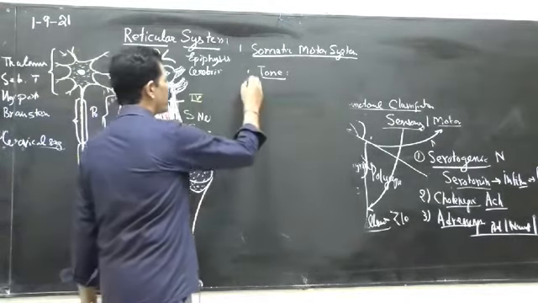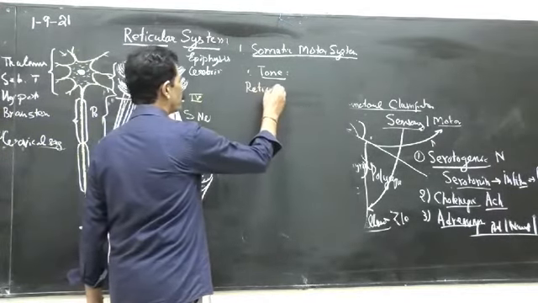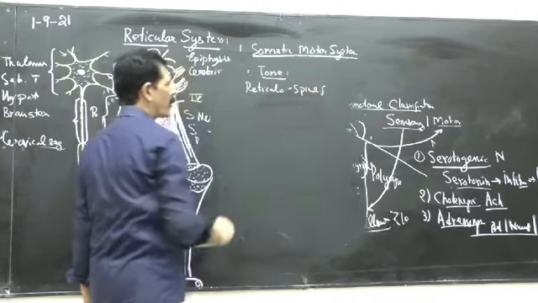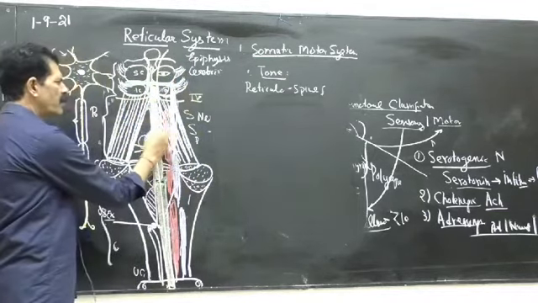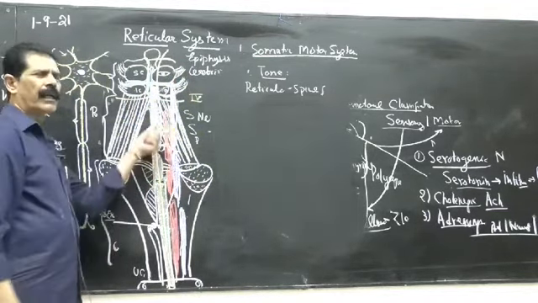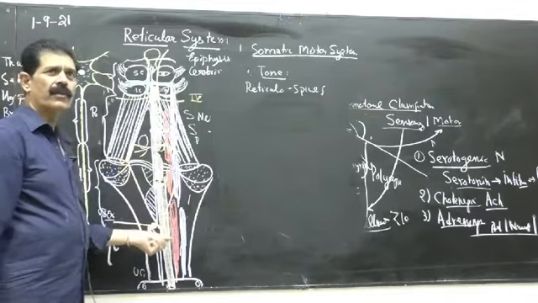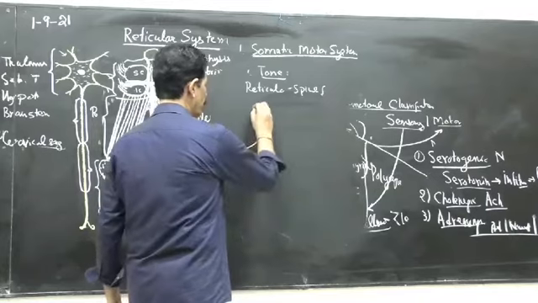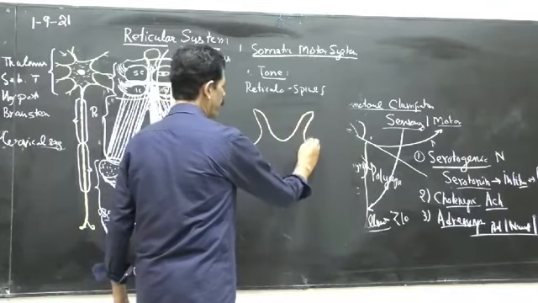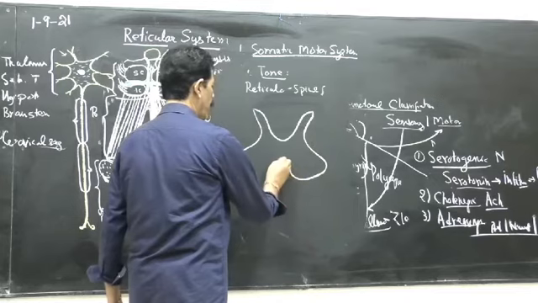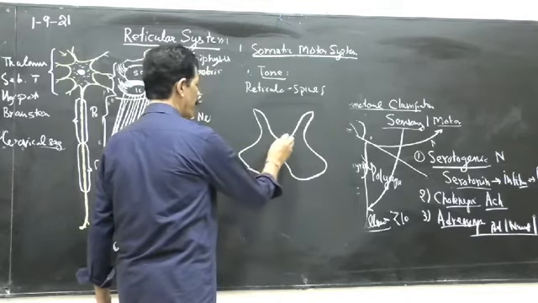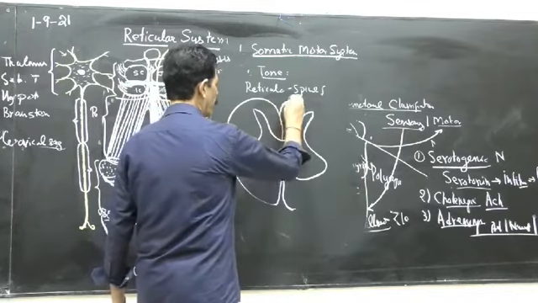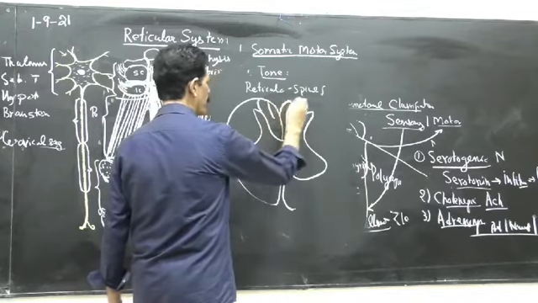They are called the reticulospinal fibers. So reticulospinal fibers start from these two types, the medial group, and they go down to the spinal cord. We have done the spinal cord and we know the sensory horn is dorsal and the motor horn lies in the ventral part of the spinal cord. So what is the concept of this?